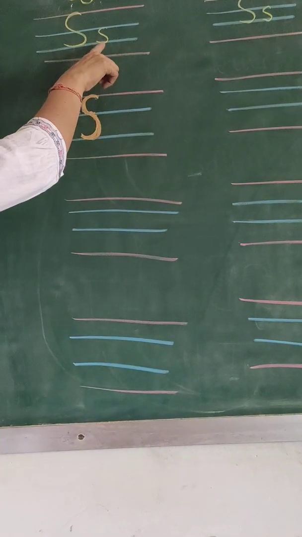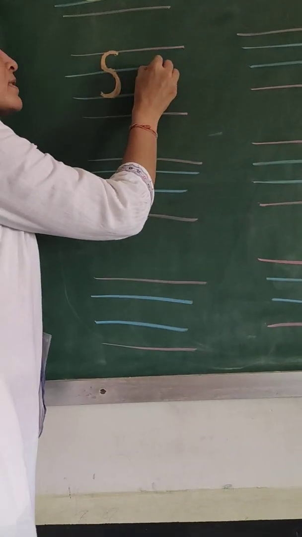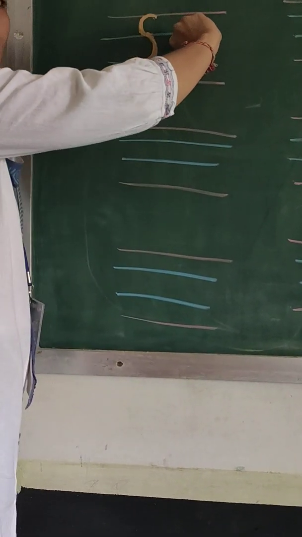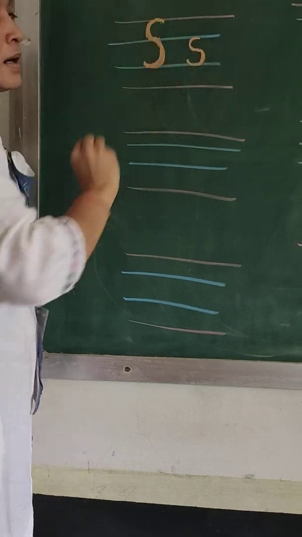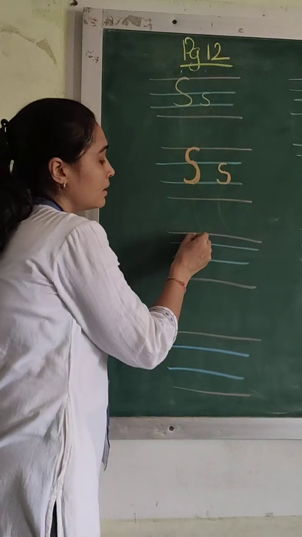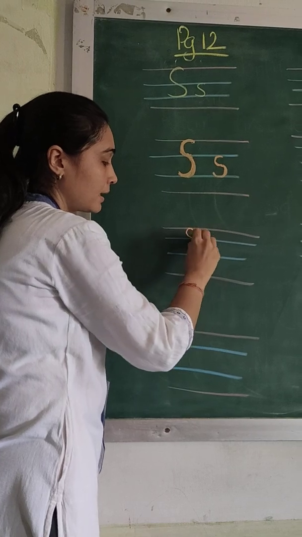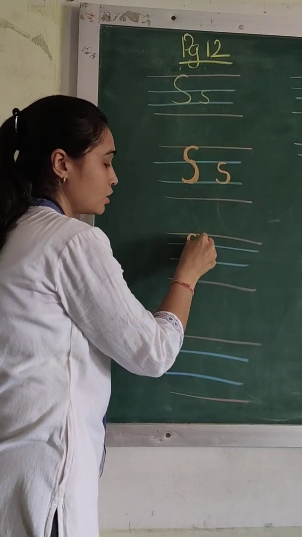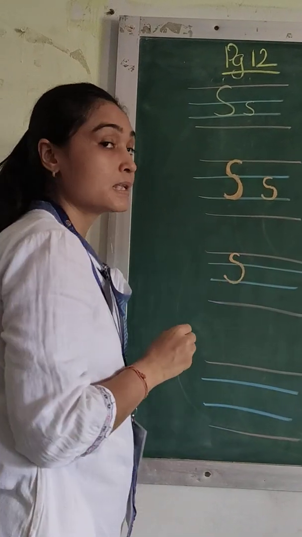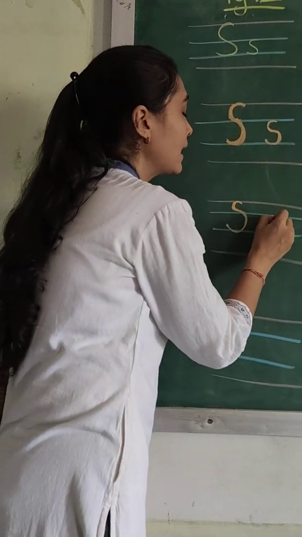Similarly, we will write the small letter S in between the two blue lines. In between the two blue lines, we will make first a small curve and downwards. One small curve, another small curve going downwards. This is your capital and small letter S. Next line, children. पहले एक छोटा सा curve. Got it? And then another curve going downwards. This is your capital letter S. And small letter S will be in between the two blue lines.